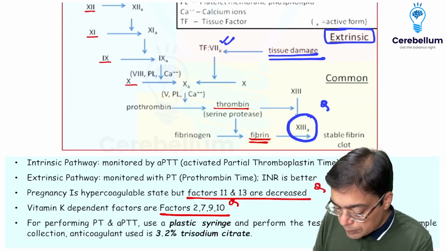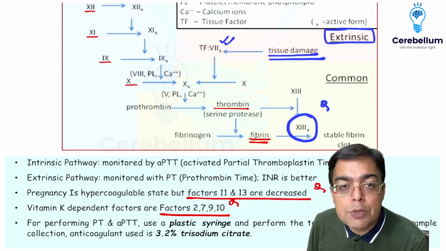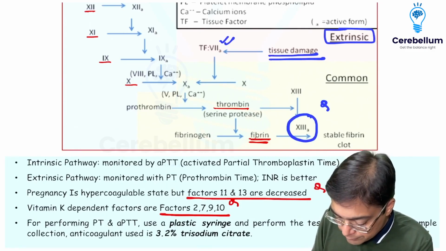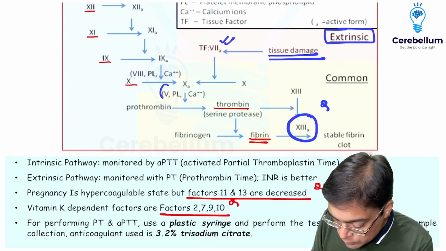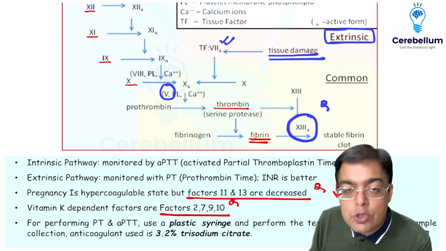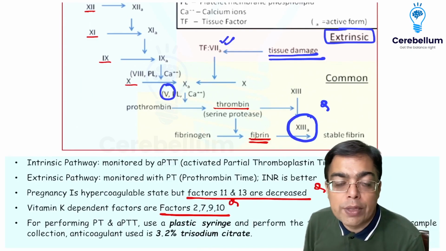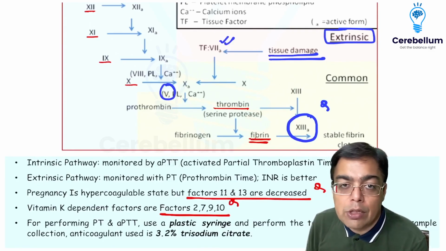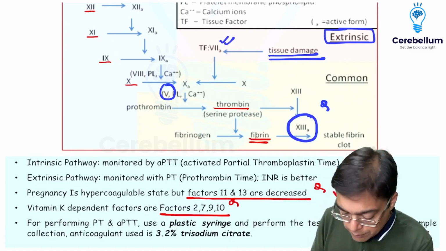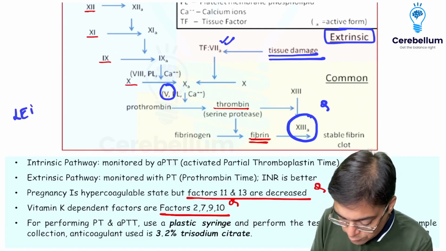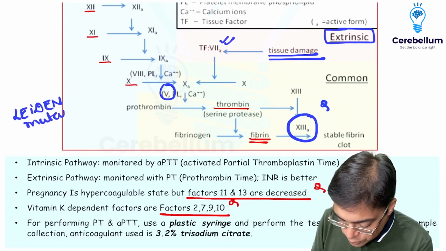Another important thing that we need to remind ourselves over here is with respect to the role played by factor 5. Now, factor 5 is what I want you to remember. It is under the influence of protein C and protein S. So, protein C and protein S can inhibit the activity of factor 5. However, there can be people who are going to be having the presence of factor 5 mutation, which is going to be given the name of Leiden's mutation.